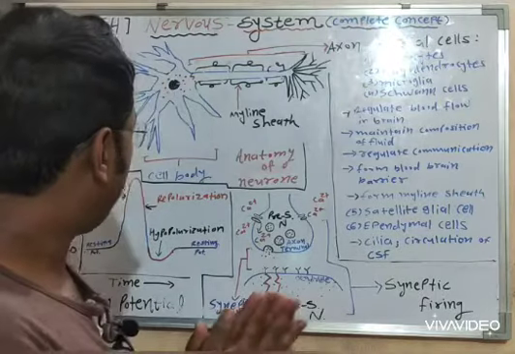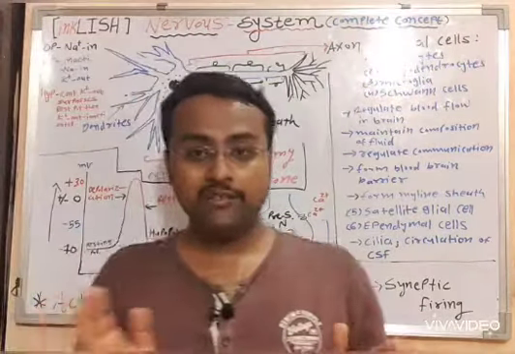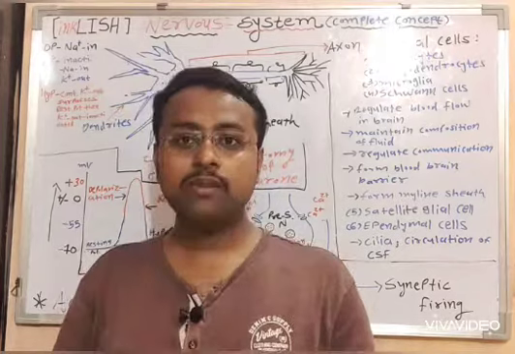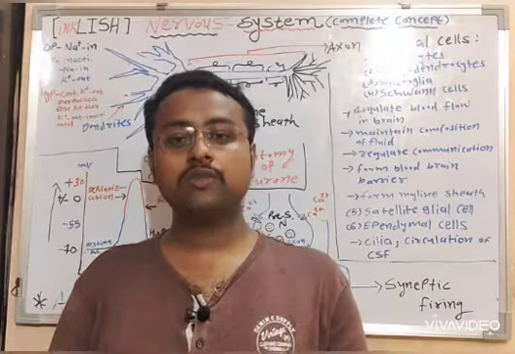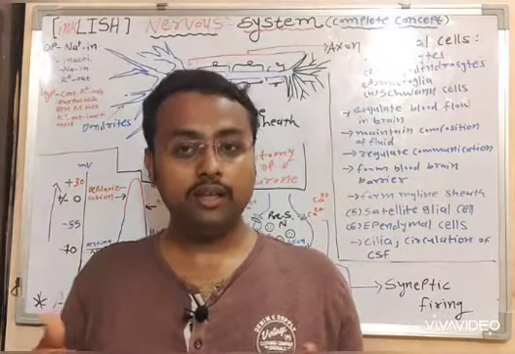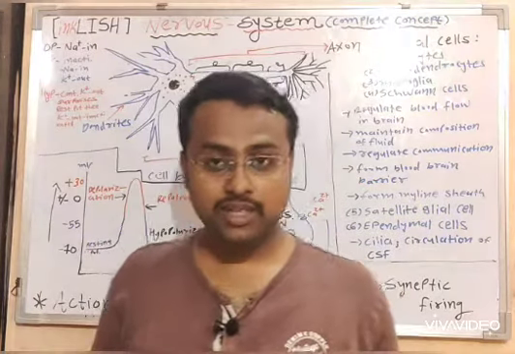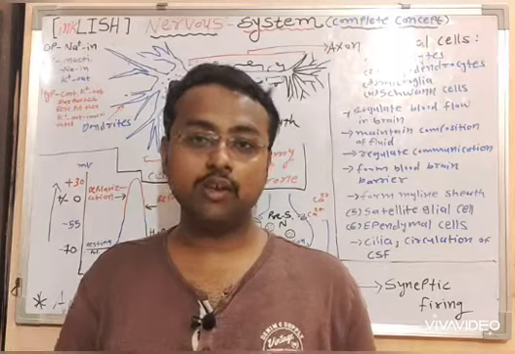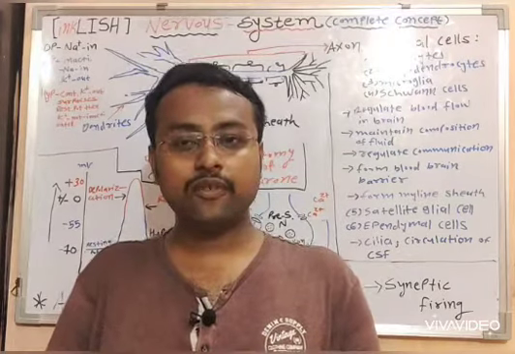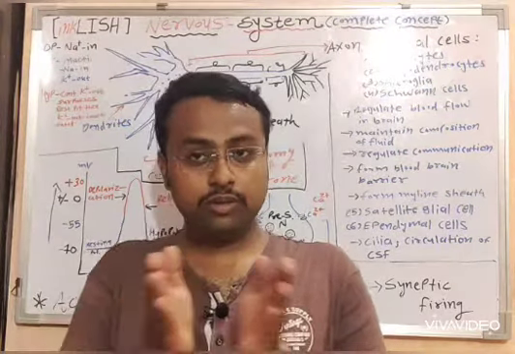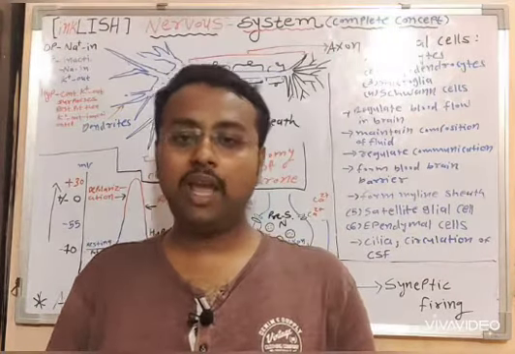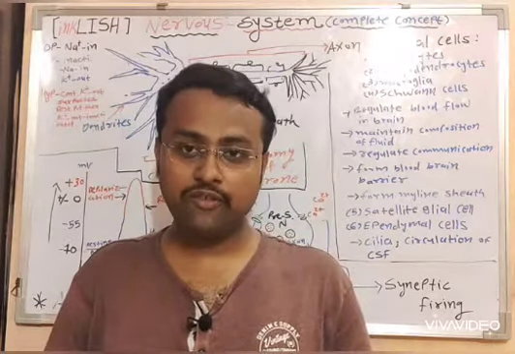Now we will take a look at the peripheral nervous system and its pathways. The peripheral nervous system is one of the most important nervous systems, involved in sending signals to the target area and receiving signals from the sensory nerves or sensory organs. The peripheral nervous system can be classified into two broad categories: the sympathetic peripheral nervous system and the parasympathetic peripheral nervous system.